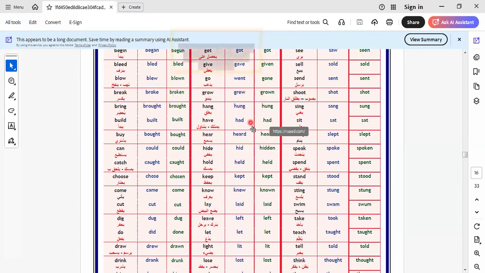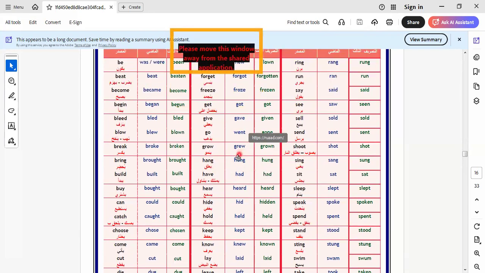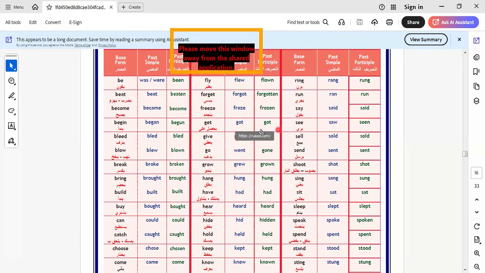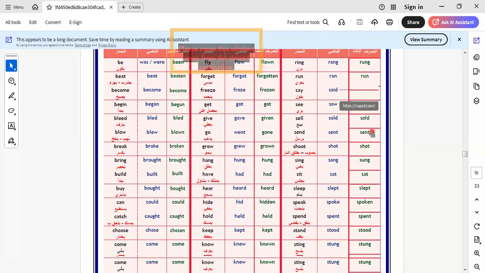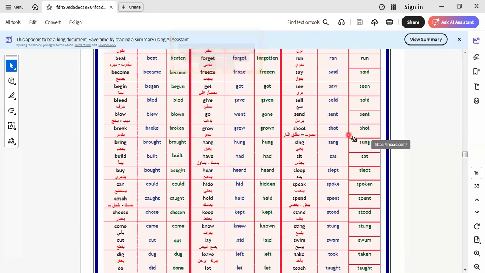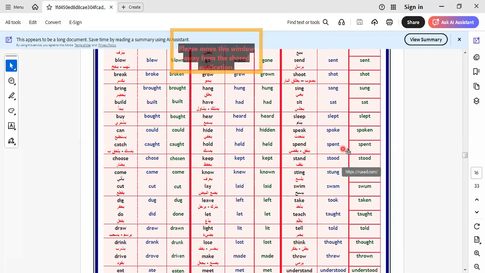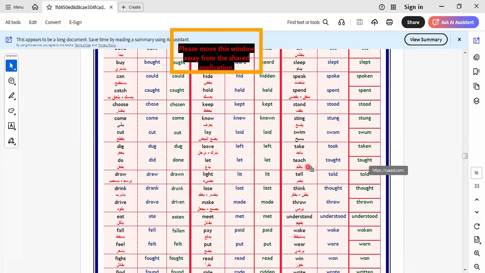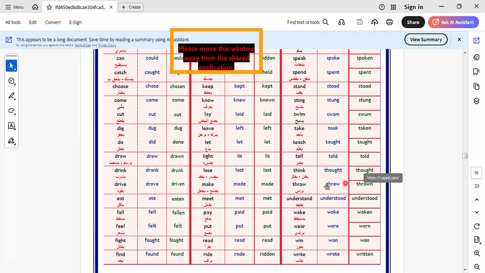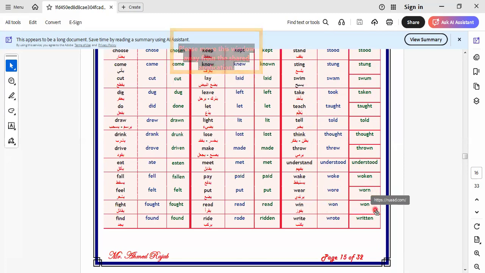Here we have have, had; hang, hung; grow, grew, grown; go, went, gone; give, gave, given; get, got; freeze, froze, frozen; forget, forgot, forgotten; fly, flew; ring, rang; run, ran; see, saw, seen; sell, sold; send, sent; shoot, shot; sing, sang, sung; sit, sat; sleep, slept; speak, spoke, spoken; stand, stood; sting, stung; swim, swam; take, took, taken; teach, taught; tell, told; think, thought; throw, threw, thrown; understand, understood; wear, wore, worn; win, won; write, wrote, written.